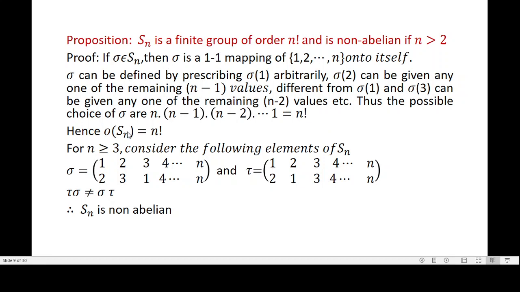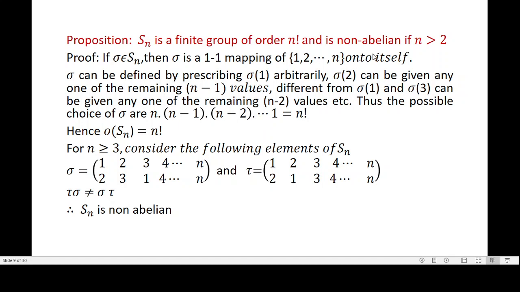Therefore, the order of Sn is equal to n factorial. So the order of Sn is the number of elements of Sn. Sn is a permutation group, so Sn is a finite group. It is equal to n factorial. Hence we have proved that Sn is a finite group of order n factorial.